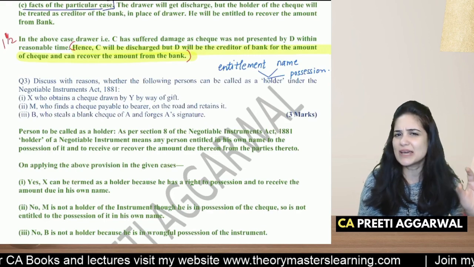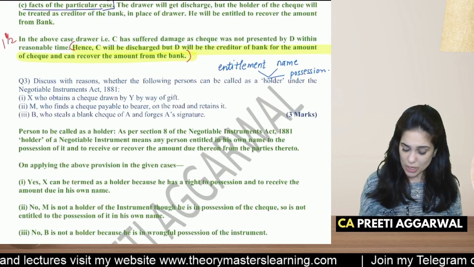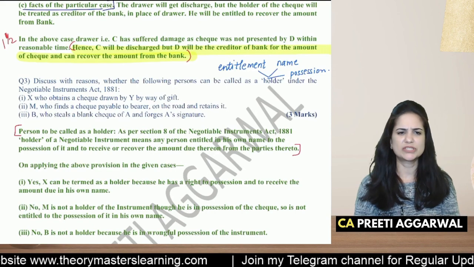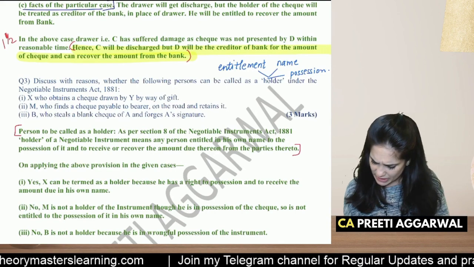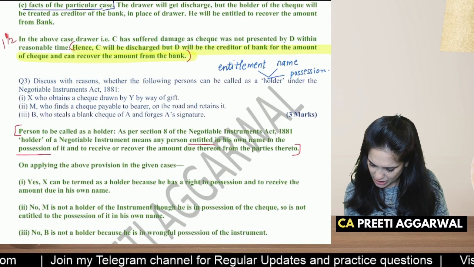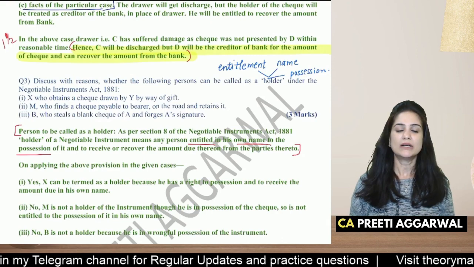Writing something extra will definitely give you an edge. So over here we will first explain the meaning of holder. We will just write the characteristics. One is that he must be entitled. Second is that he should have it in possession and in his own name. So these are the three requirements.